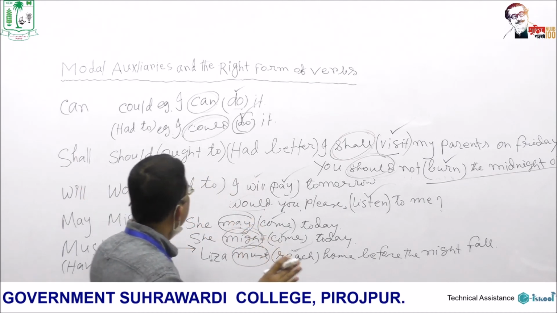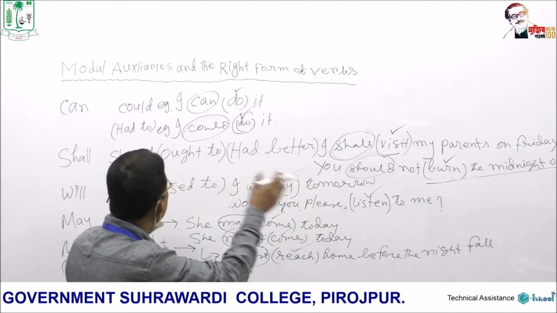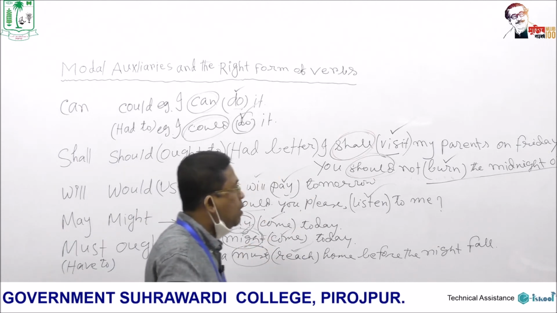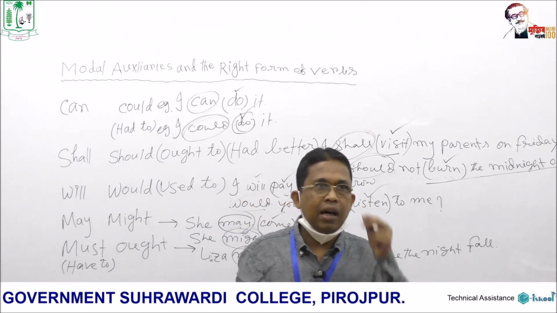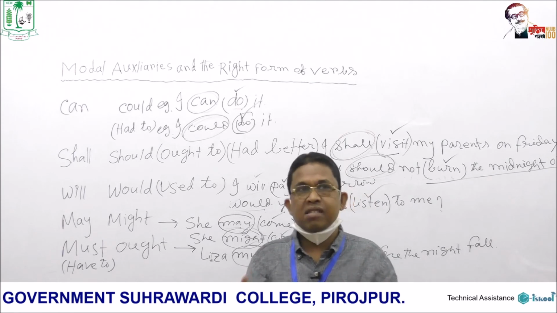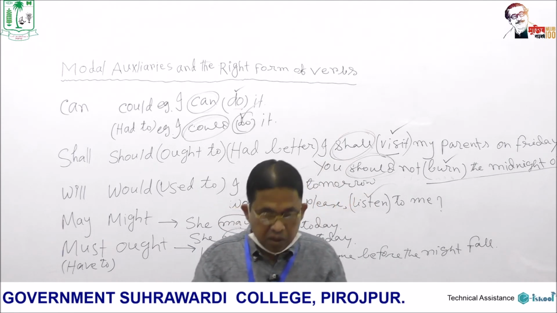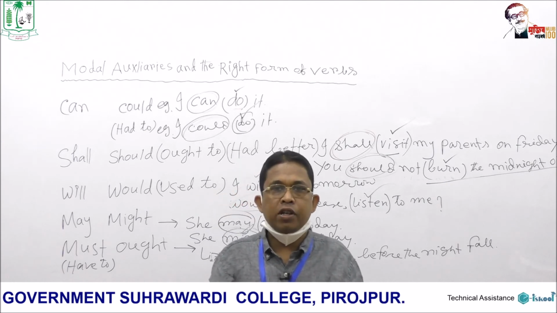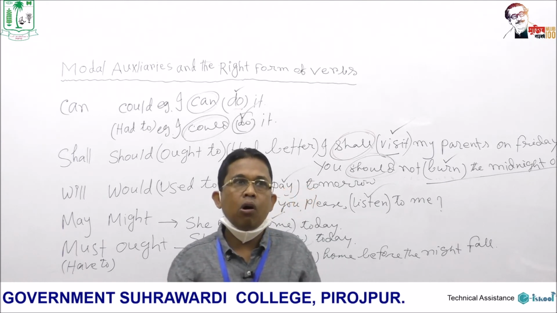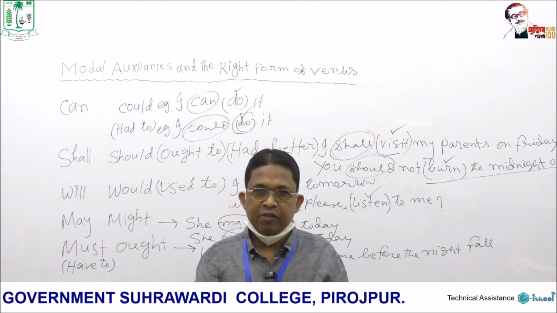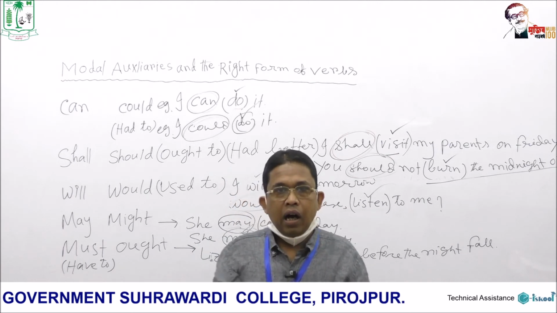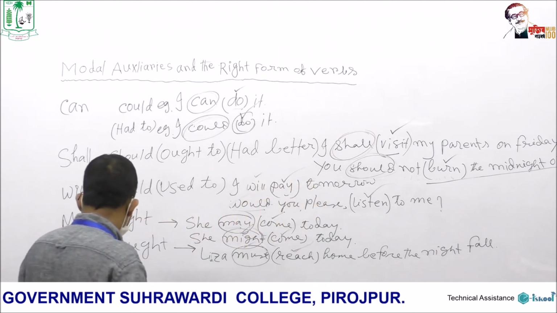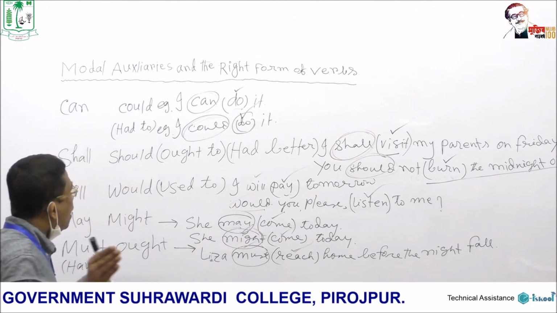We see that in all the first brackets, all the main verbs have taken the base form or the present form, because the rule for modal auxiliaries is that modal auxiliaries always take the base form or present form of the main verbs.